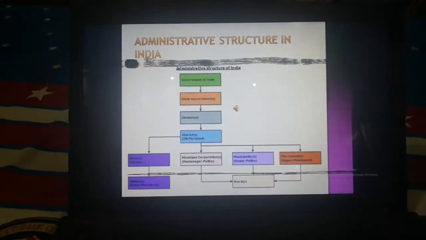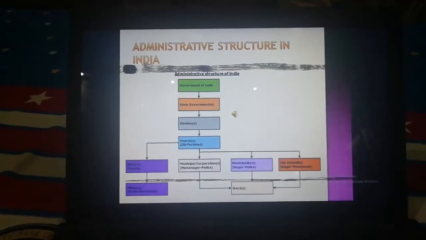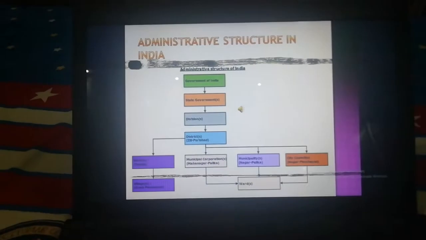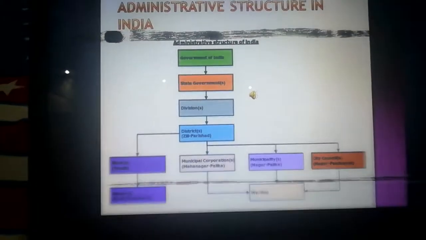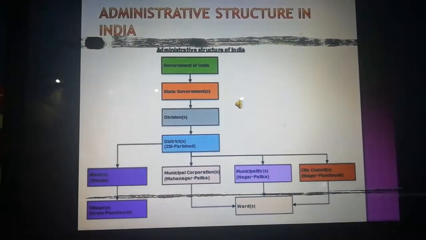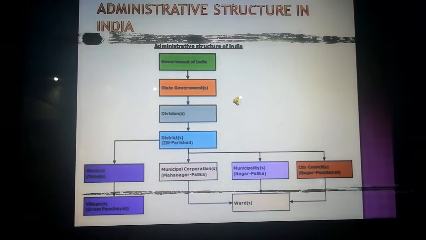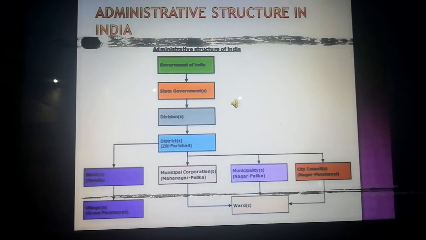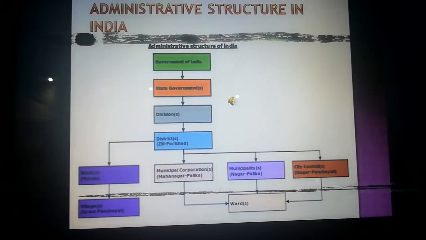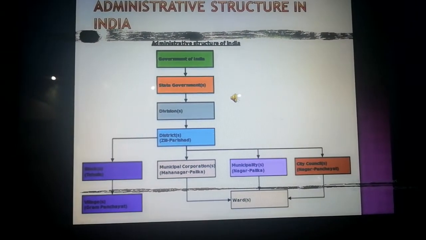So here is a diagrammatic representation of the administrative structure in India, like how administration works at different tiers of government. Firstly, it works in the government of India, which we all know as the union government, then the state governments, and in the state governments there are also divisions like district. Under district there are blocks which are headed by tehsils, and then in the village there are panchayats, gram panchayats.